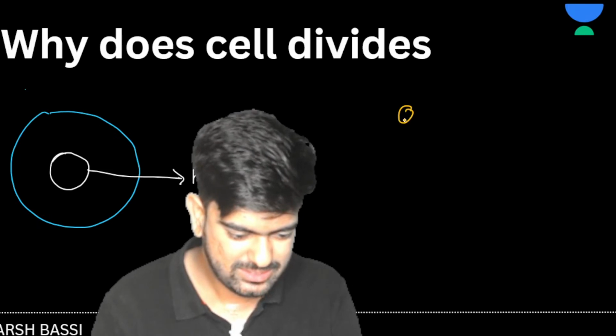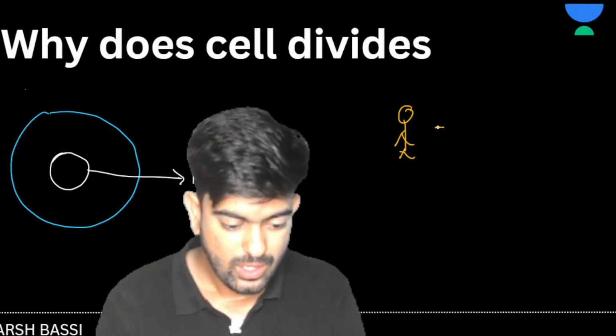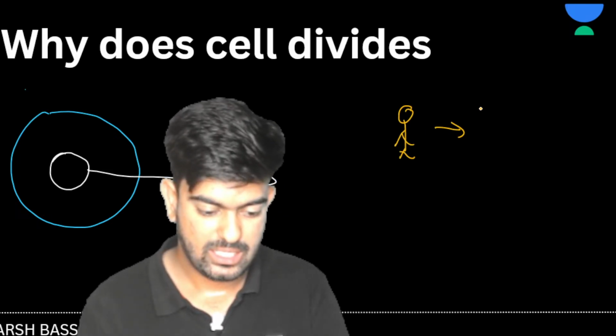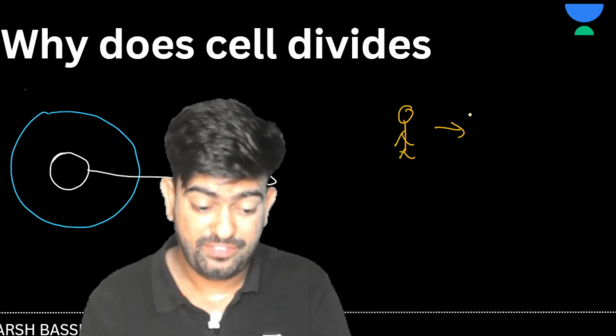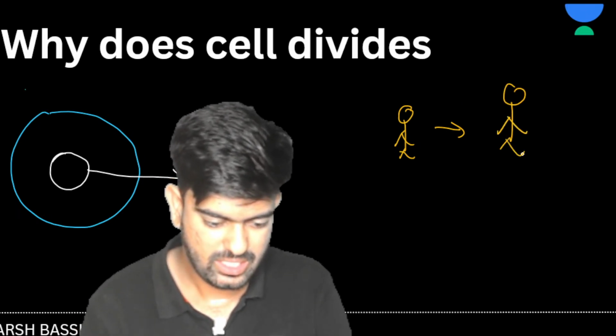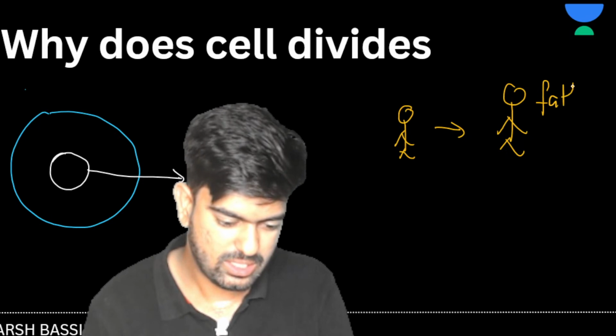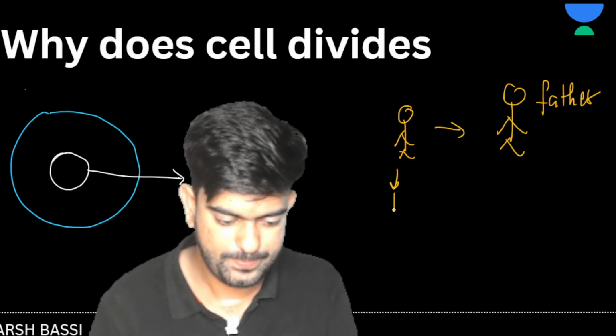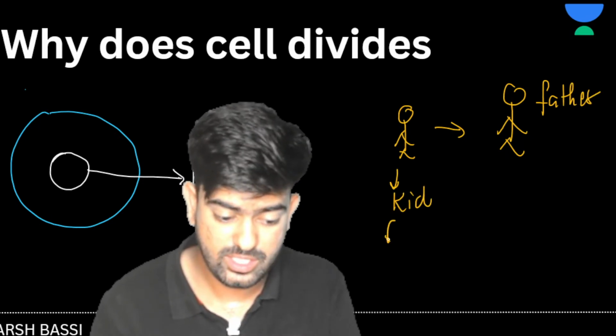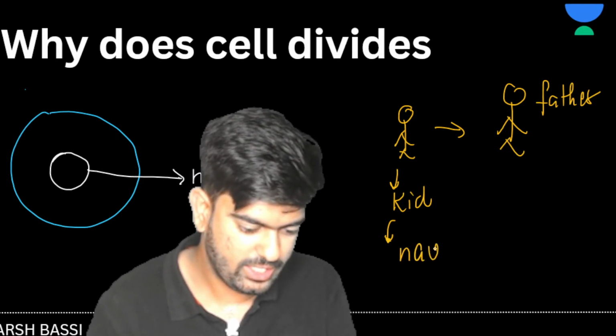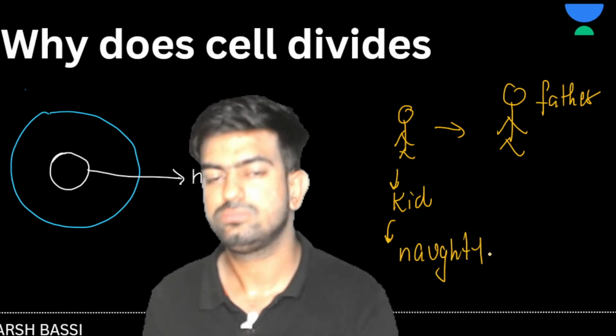And this kid is present in front of the father. Let's suppose this is the father and this is a naughty kid, right?